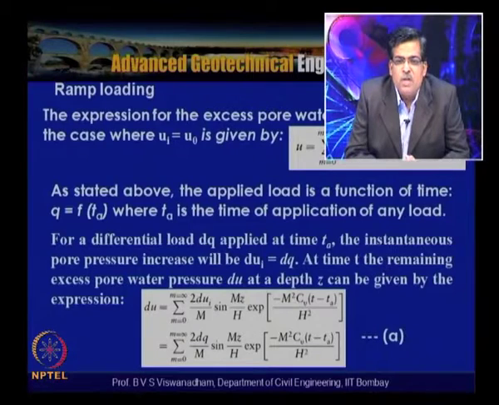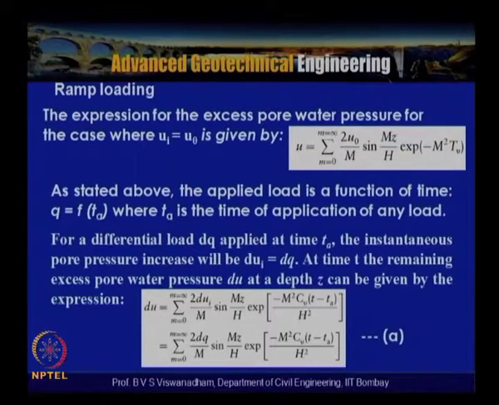So the expression for the excess pore water pressure for the case where Ui is equal to U0 is what we have derived: u is equal to the summation from m equal to 0 to infinity of 2 U0 by M, sin(Mz/H) into exponential of minus M square Tv, where M is equal to (2m plus 1) into pi by 2. As stated above, the applied load is a function of time, q is a function of time Ta, where Ta is the time of application of any load.